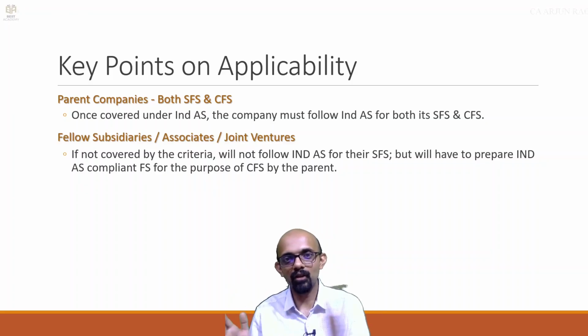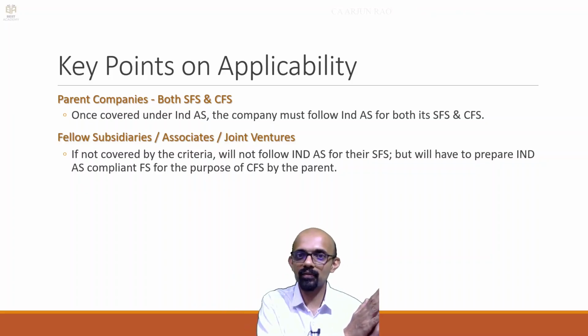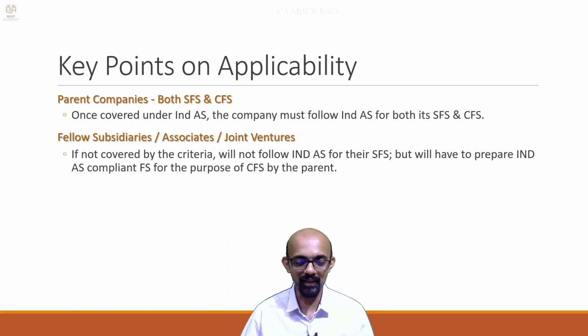So how does it consolidate the subsidiary's financial statements which is as per UK GAAP? It cannot. So the overseas subsidiary has to prepare another financial statements as per Ind AS, only then it can be consolidated here. Same way, when the parent is a foreign country, subsidiary is here, subsidiary will prepare as per Ind AS. For the purpose of consolidation, it has to prepare another set of financial statements as per the foreign country's accounting standards, only then it can be consolidated there. This is a simple logic.